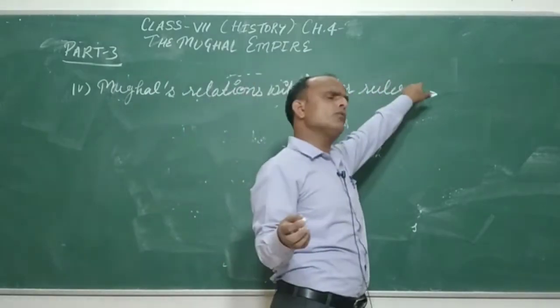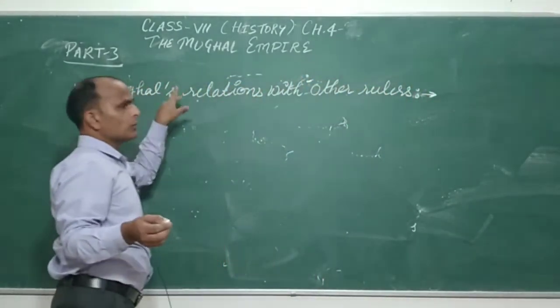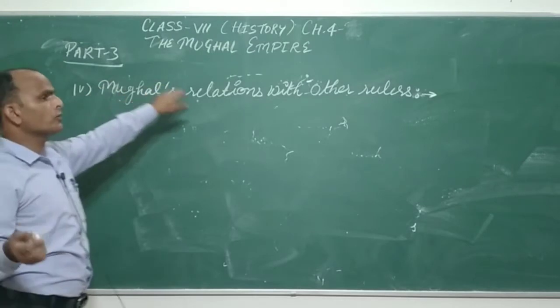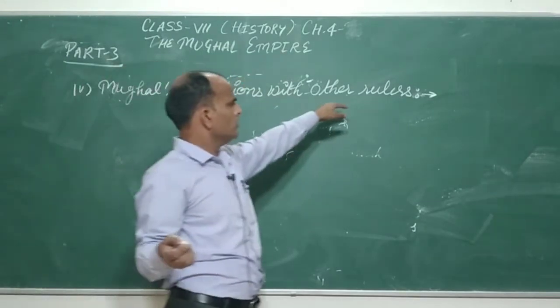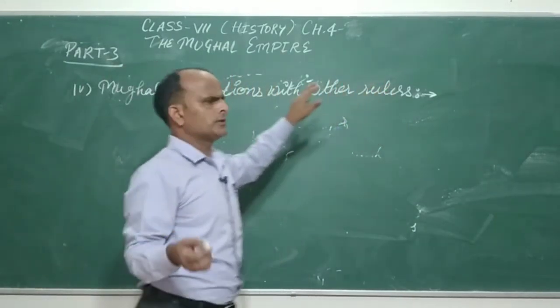It means when the Mughals came, there were some local rulers ruling a particular state or area. So what was the relationship between them?